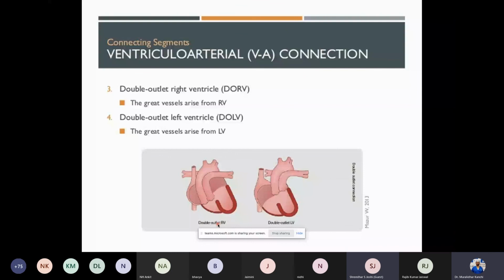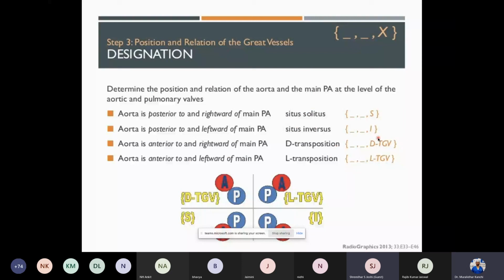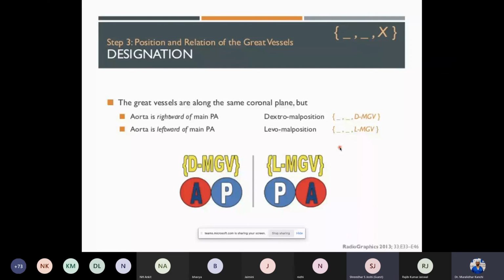Just to briefly summarize: visceroatrial situs, whenever it is ambiguous; the ventricular loop D, L, and X that we mentioned; the designation of great arteries, which can be situs solitus or inversus, and if it is a transposition, it could be a D or an L loop. These are the malposed great arteries that I mentioned.